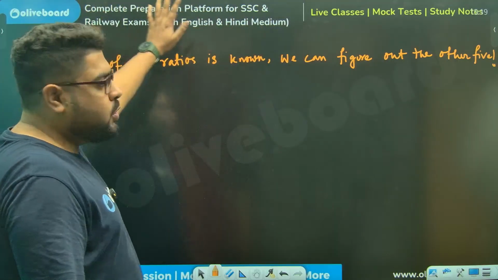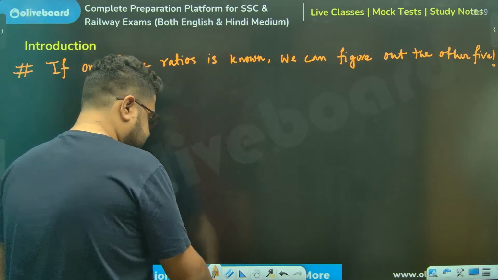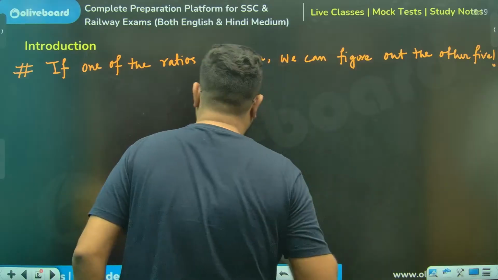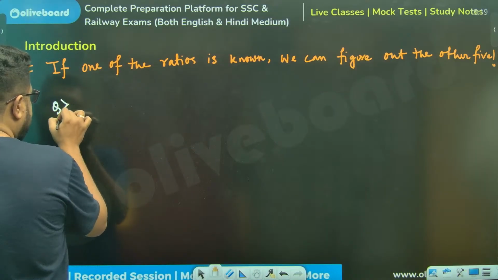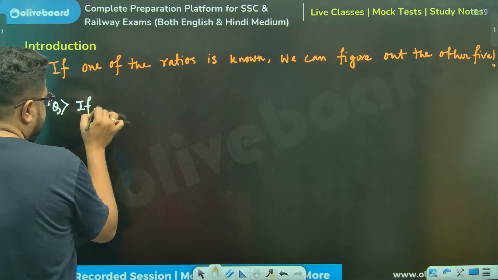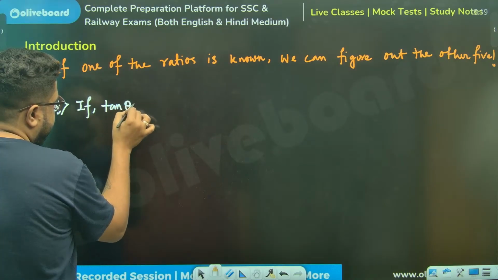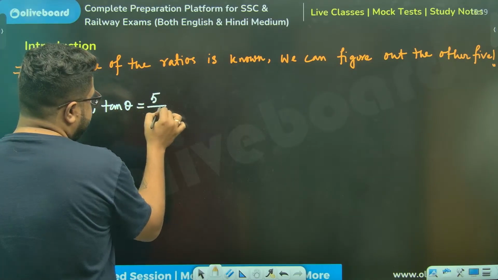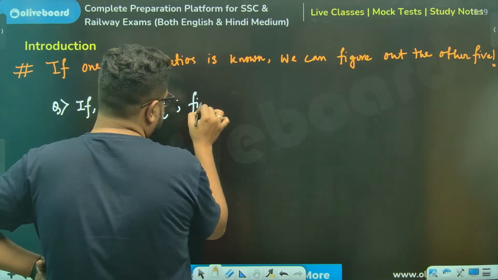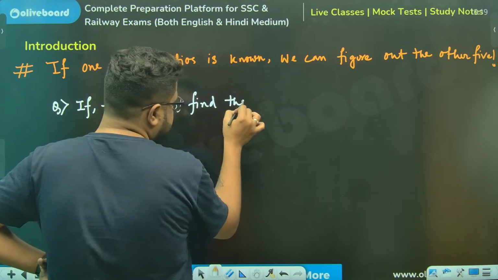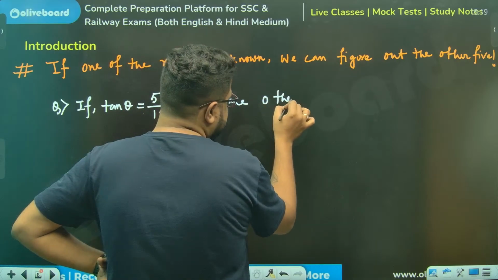Now, let's say for example, I give you one simple question. If tan theta is 5 divided by 12, find the other ratios.